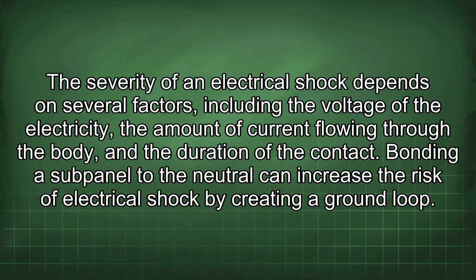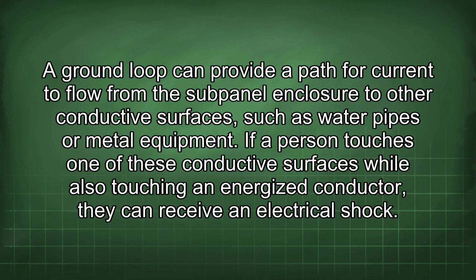Bonding a subpanel to the neutral can increase the risk of electrical shock by creating a ground loop. A ground loop can provide a path for current to flow from the subpanel enclosure to other conductive surfaces, such as water pipes or metal equipment. If a person touches one of these conductive surfaces while also touching an energized conductor, they can receive an electrical shock.